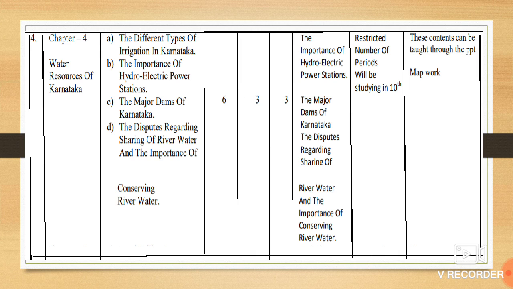Number 4, water resources of Karnataka: the importance of hydroelectric power stations, the major dams of Karnataka, the disputes of water sharing, and importance of conserving water, that is river water. So these four concepts have been dropped.